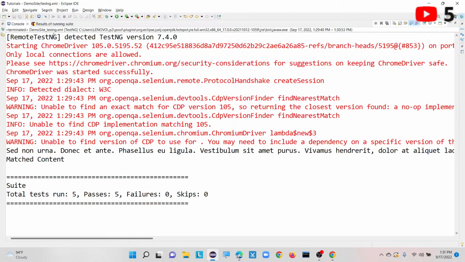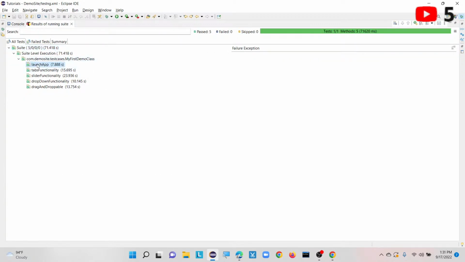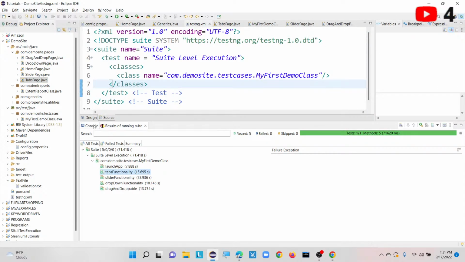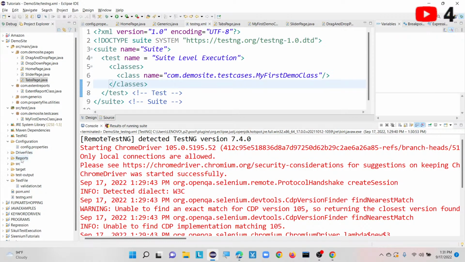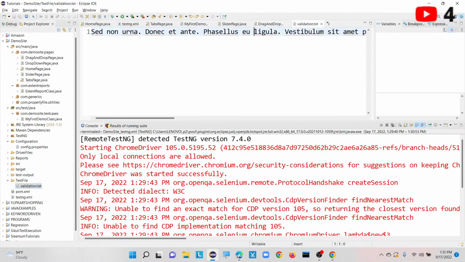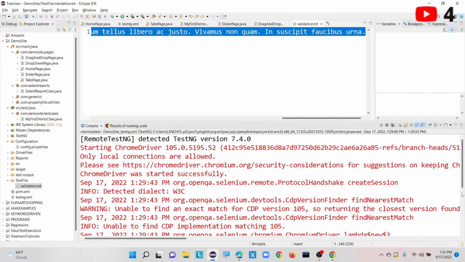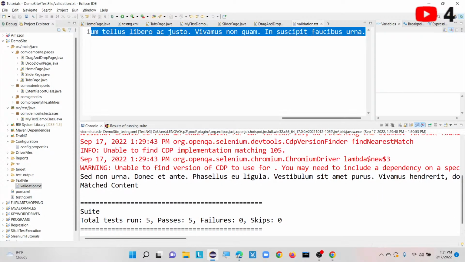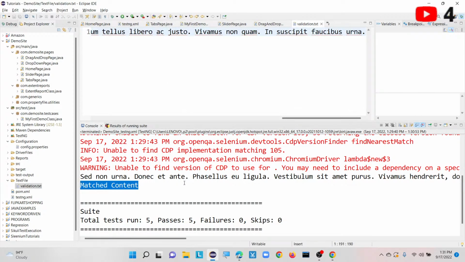Okay, so likewise all our methods got executed successfully. All the 5 methods. So here, launching the application is successful, tabs functionality, and also it validated successfully the content what we are mentioning inside our text file. I am validating this file with my actual content what I am getting, so that's why I am printing in console as well. And if it is matching means matched content. If it is not matching, you will get some non-matched content or something whatever we mentioned inside that particular class. So once this is done, what is our next step?